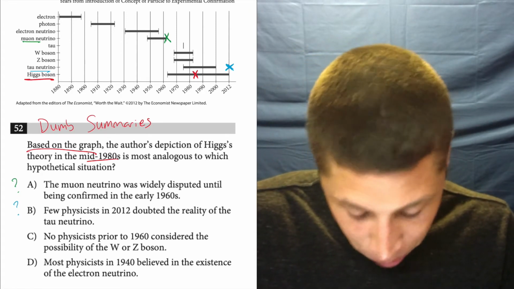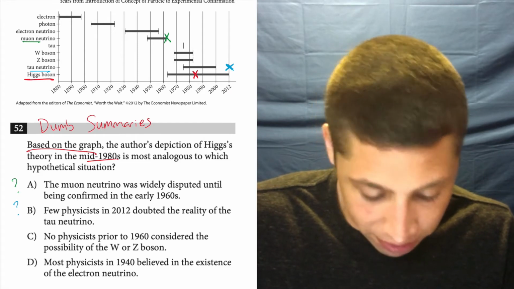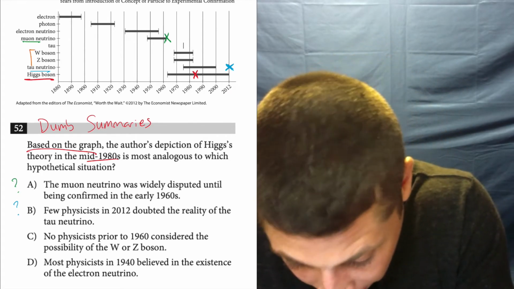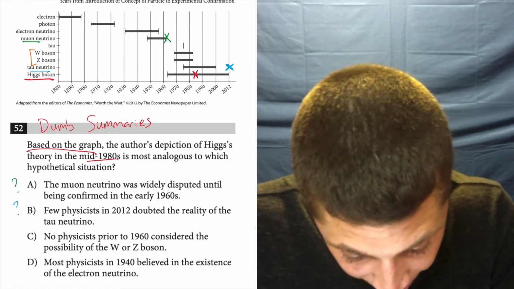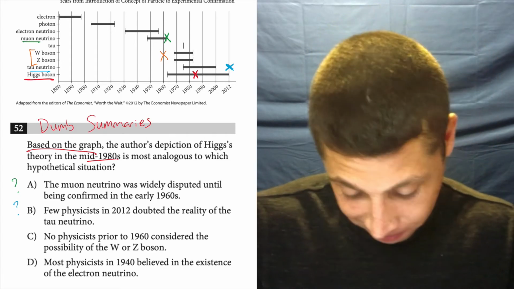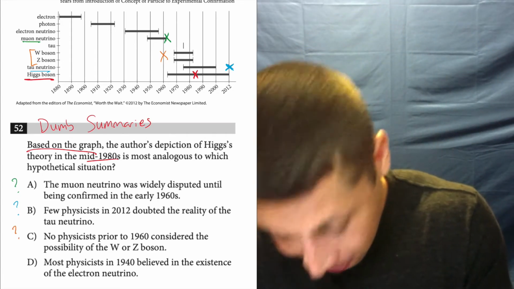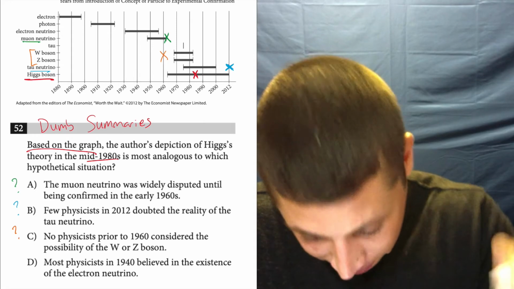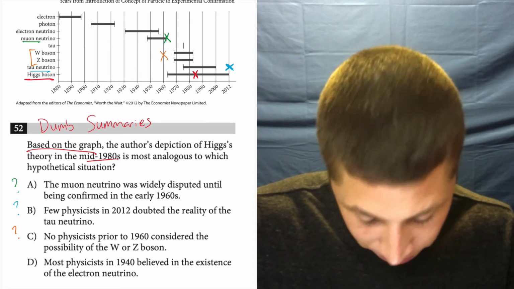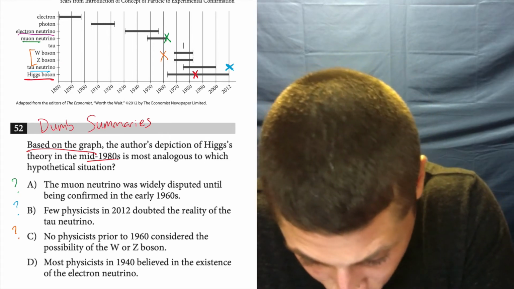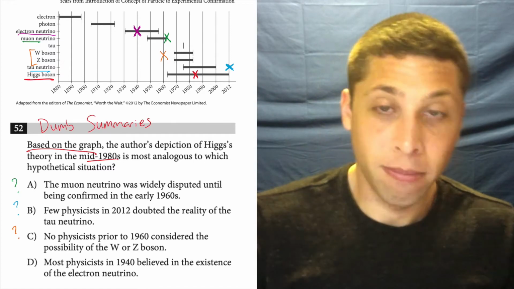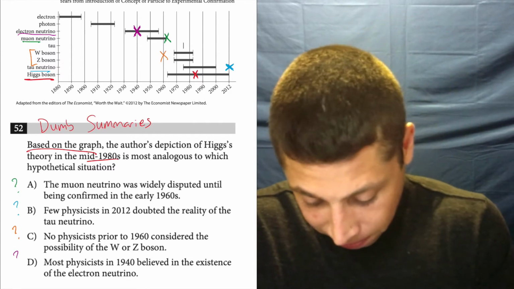No physicists prior to 1960 considered the possibility of the W or Z boson. So W or Z, right here. 1960, right here. It's before the line. What does it mean? I don't know. Last but not least, most physicists in 1940 believed in the existence of the electron neutrino. So 1940, here's electron neutrino. 1940, right there.